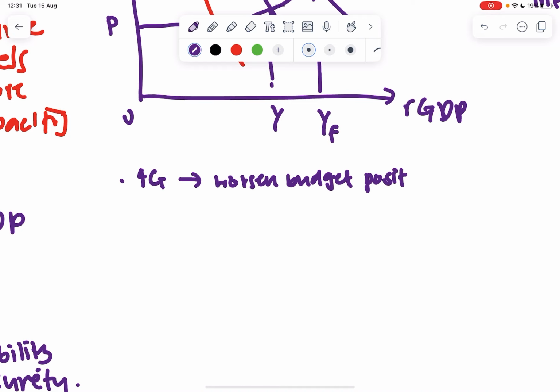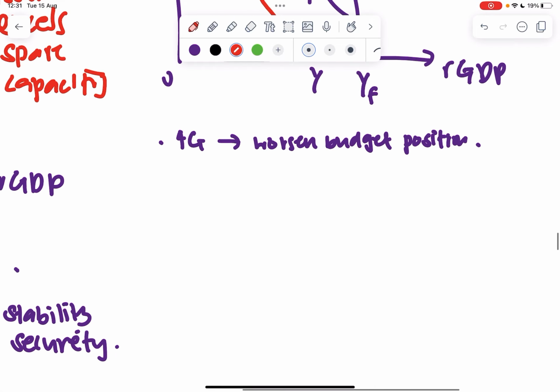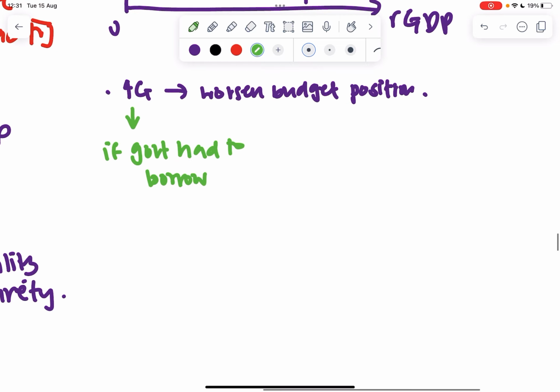So why is that an issue? If let's say my budget position to begin with was not very good, to increase G, maybe the government had to borrow to increase G, right? It could lead to the crowding out effect.